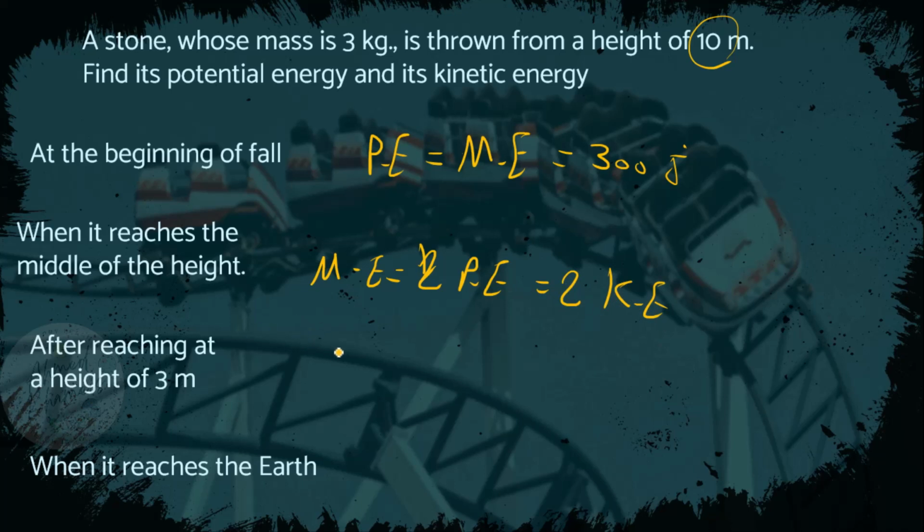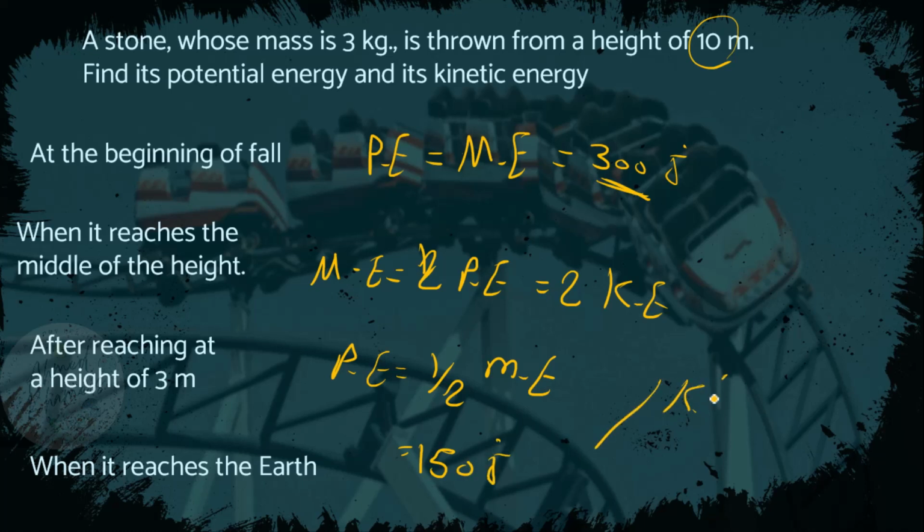So at the middle point, the potential energy will equal half of the mechanical energy, half of 300, which will be 150 joules, and also the kinetic energy equals half the mechanical energy, 150 joules.